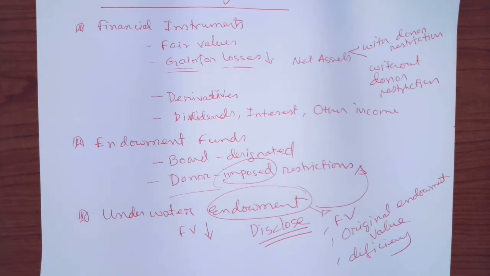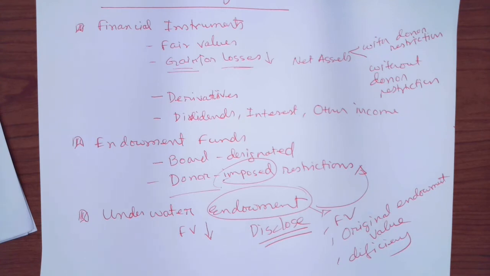Now you will also see one example of how you will show that. In illustration 3, you will see a private university that has an original gift of 10 million, but at a certain point the fair value went down, and now the fair value of that endowment fund is 9.75 million.